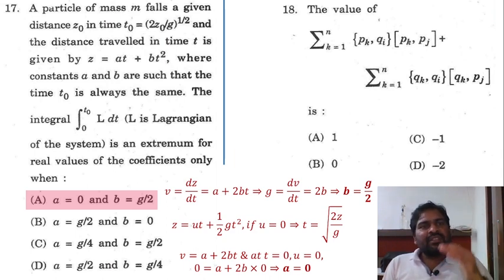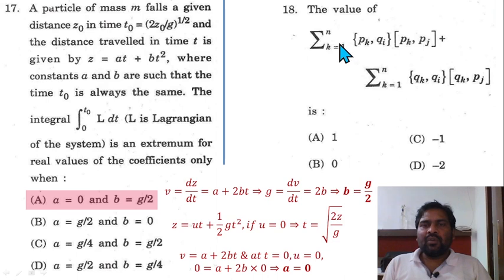That is, your initial velocity of the particle is equal to 0. In that condition, just put the velocity here. For the initial case, u equal to a plus 2bt, at t equal to 0, u equal to 0. So 0 equal to a plus 2b into 0 at t equal to 0. That implies a equal to 0. So option A is correct, a equal to 0 and b equal to g by 2.